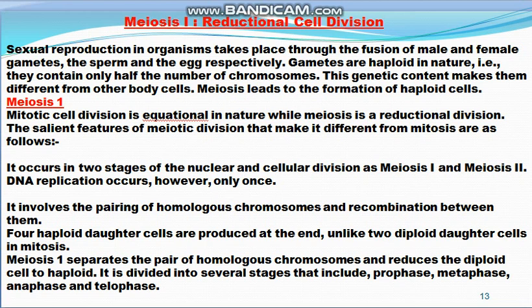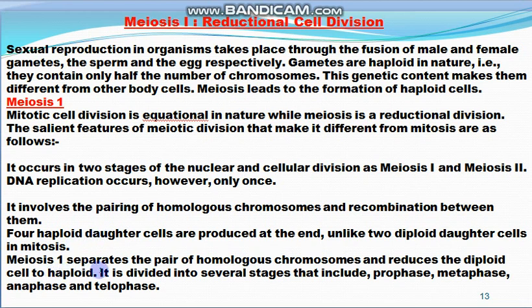It means DNA replication occurs only once, but the whole process of meiosis is completed in two stages. Meiosis first involves the pairing of the homologous chromosomes and recombination between them. Four haploid daughter cells are produced at the end of meiosis, unlike two diploid daughter cells which are formed in mitosis.